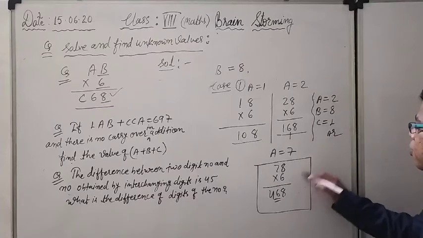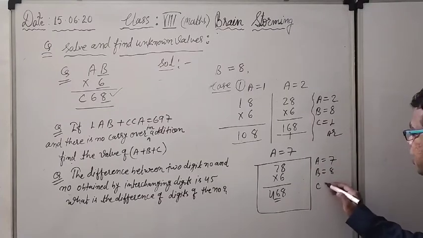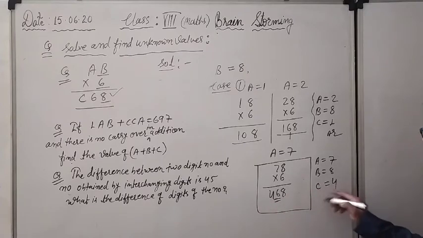According to that, what is the solution? A is equal to what? 7. B is equal to 8 and C is equal to the hundreds place digit, 4. So this is also an answer and this is also an answer.